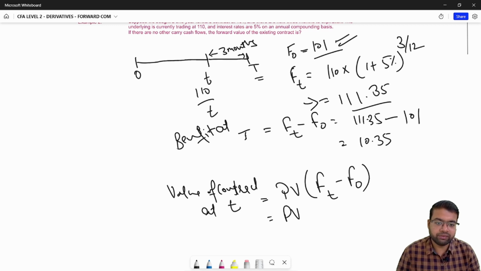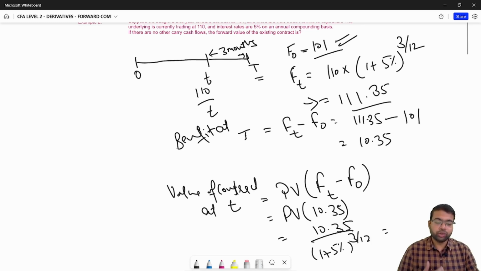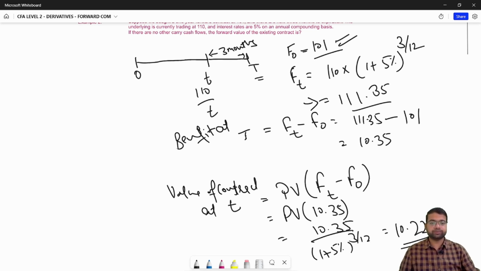The present value of 10.35 will be 10.35 divided by 1 plus 5% raised to power 3 by 12. So your answer is 10.22. This is the value of the contract at point small t.